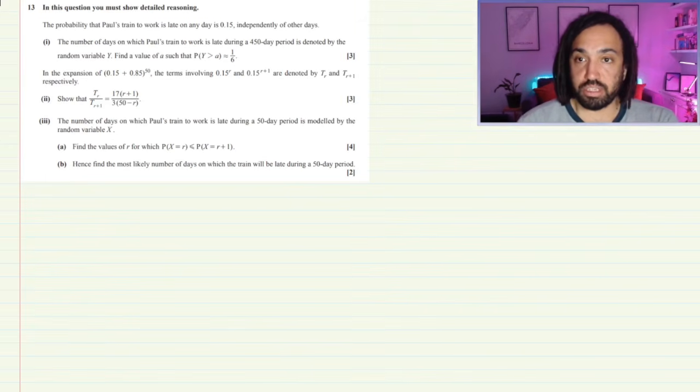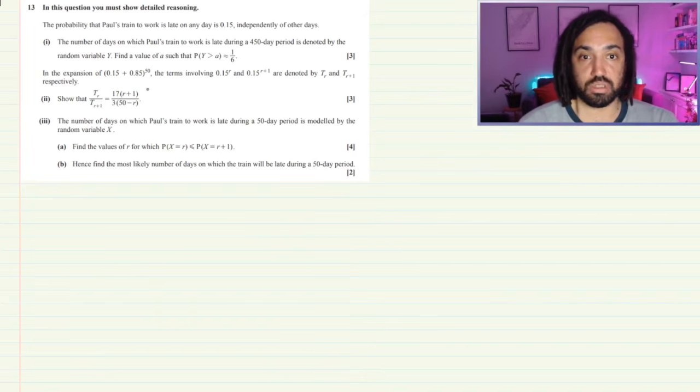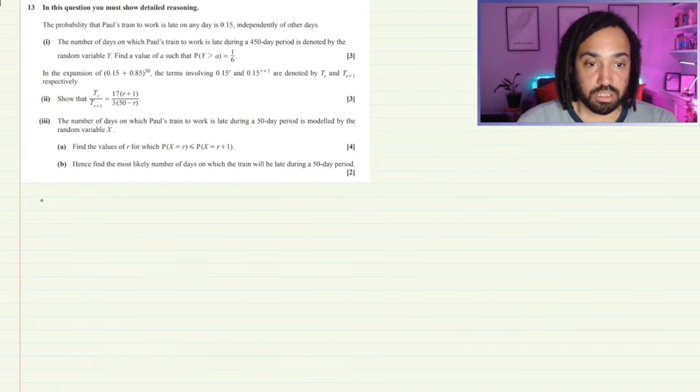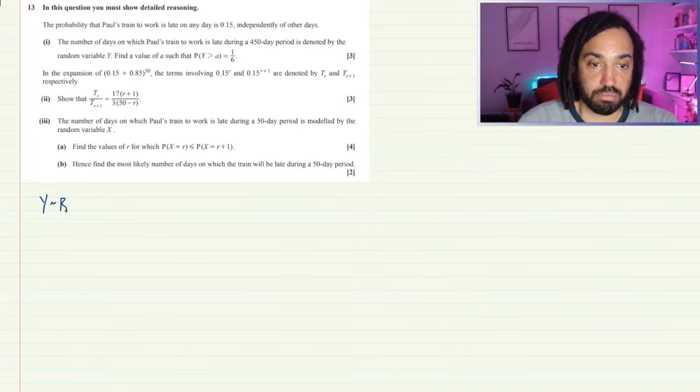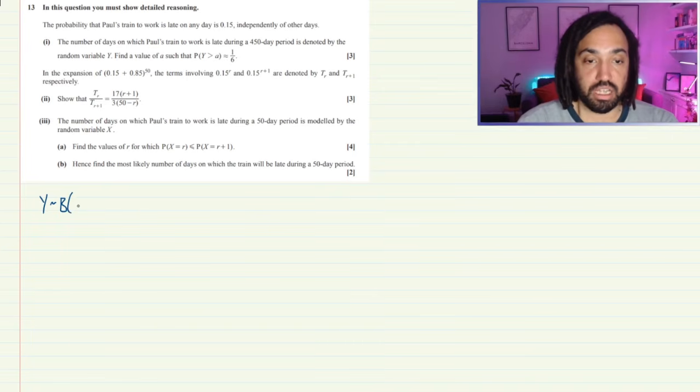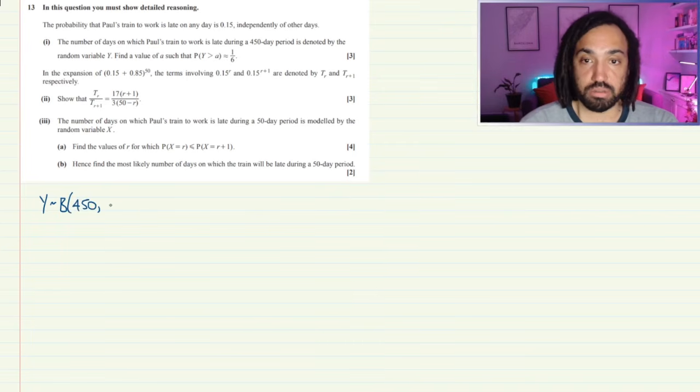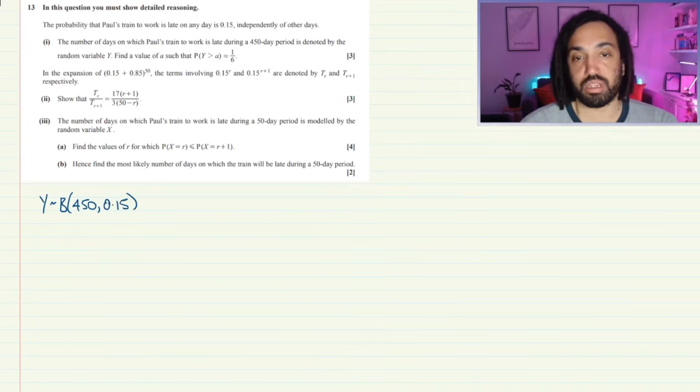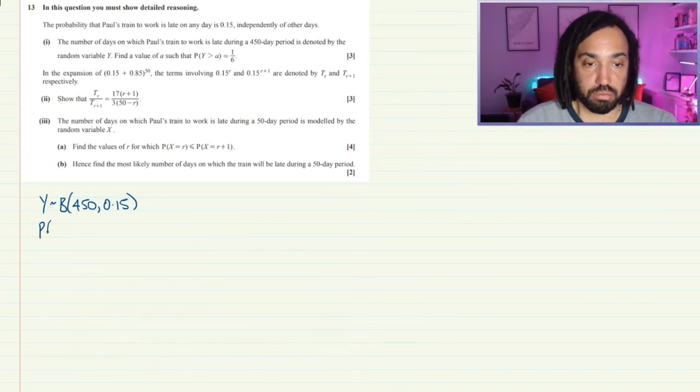Right, so I said I'm going to use a whole host of techniques in order to solve this question. I'm going to start off by writing that Y is binomially distributed. There's 450 fixed trials and the probability of success is 0.15. We are looking for the probability that Y is greater than some value a, and we want it to be approximately 1/6.